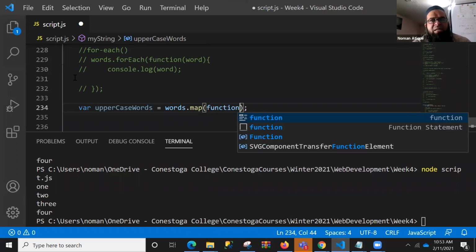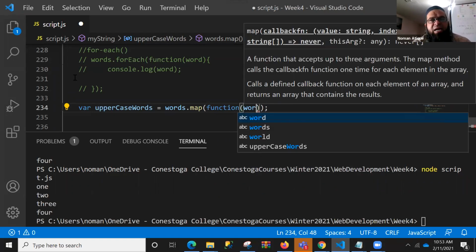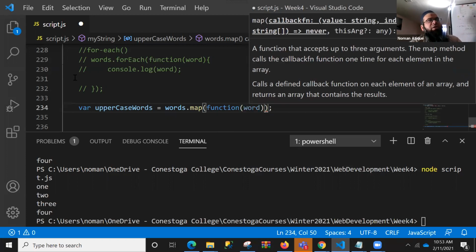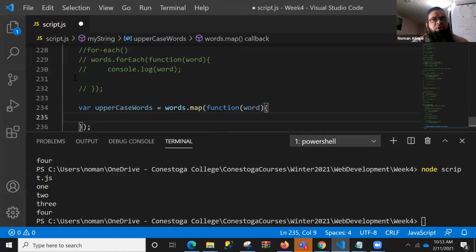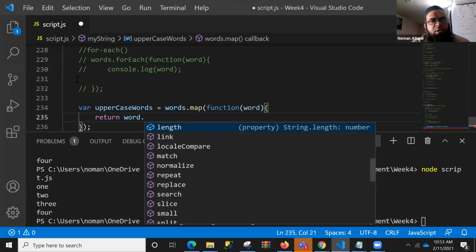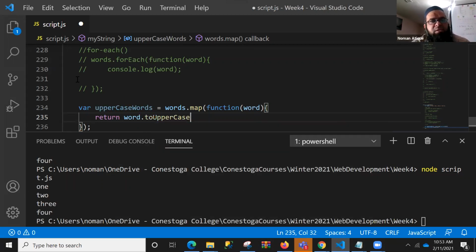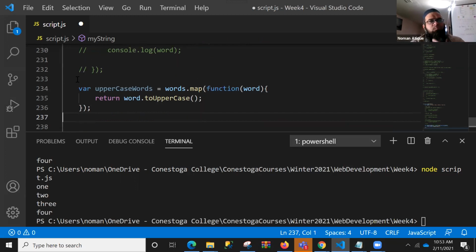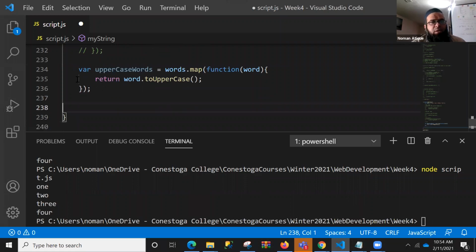So in map, I'm passing a function. Again, we are familiar with that. We are passing a callback function over here that will be called back. And now let's try to make this word function. And again, James, be ready for your arrow definition. Okay. So now what you need to do is say return word dot to uppercase. What does that mean? And let's console that one as well.